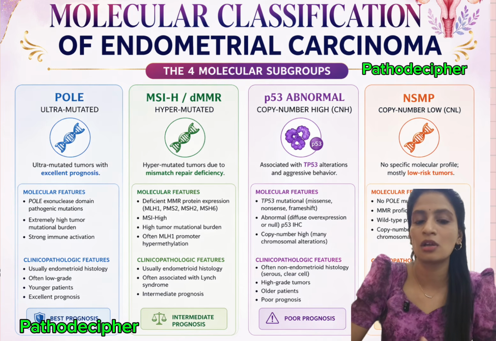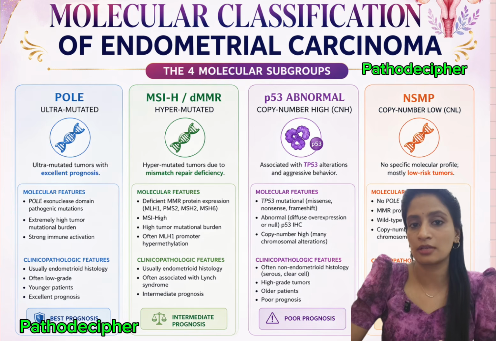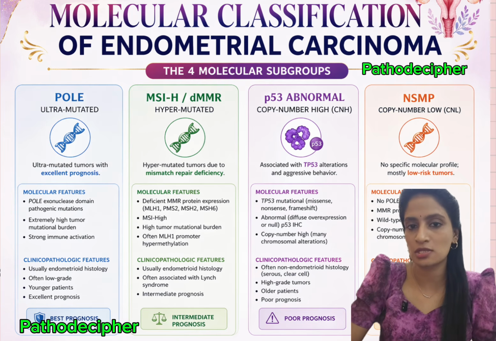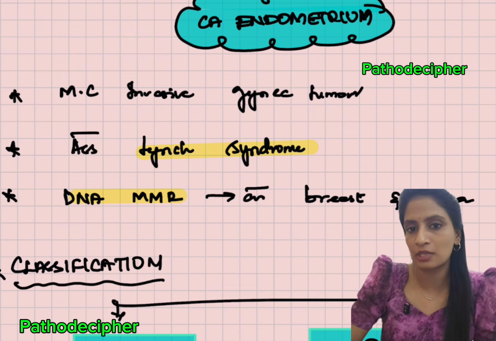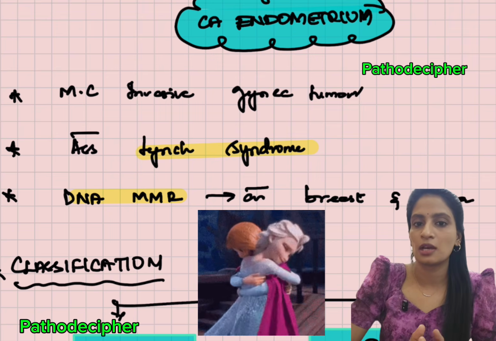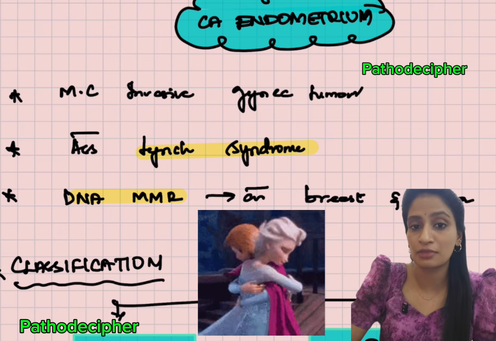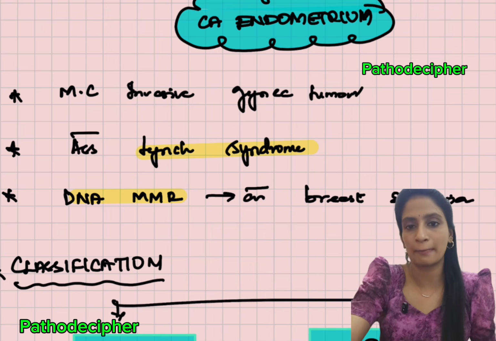Today we are going to learn about the most important topic in FGT, that is the female genital tract, about the recent WHO edition, a molecular update classification. So we are going to see the types of endometrial carcinoma, and I'm going to compare them with two sisters. Two sisters will have completely different personalities, right? So we are going to compare it with that.